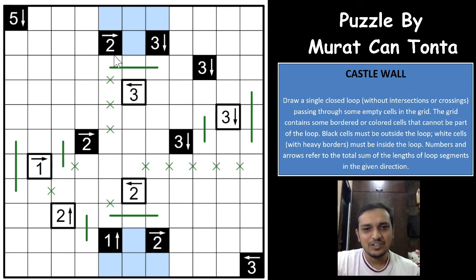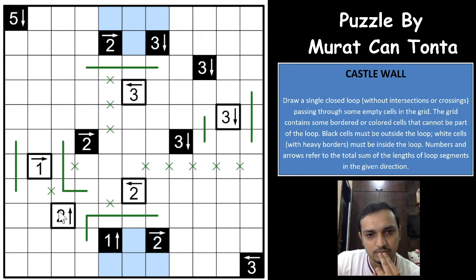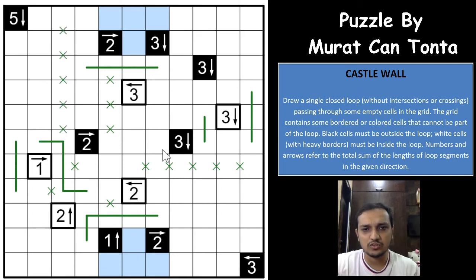And with this you can mark the other loop segments here, continuing the loop, right? And this has to turn this way. Okay, this is done now. And so this 2 is fulfilled, right? Awesome. This has to go this way. So we have these 2 fulfilled, and we can mark all the crosses here again.